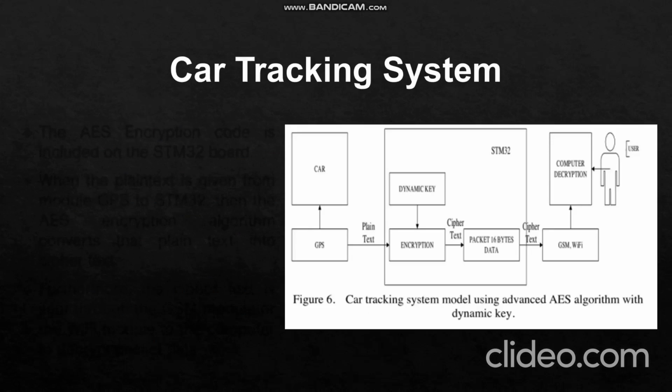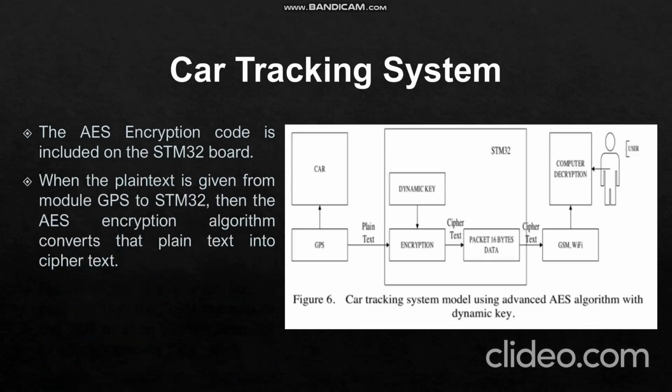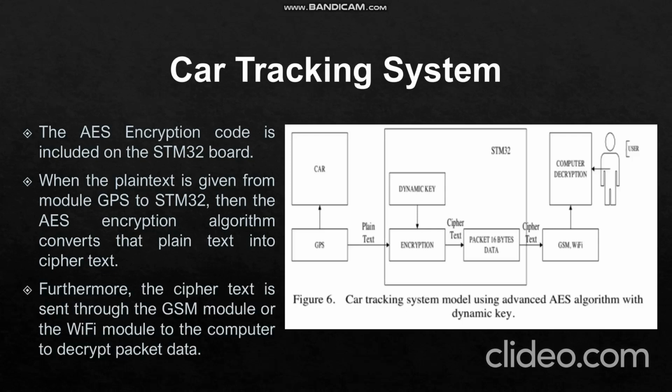As you can see in the figure, in the STM32 system model, STM32 will get tracking data of a car from the GPS module. The AES encryption code is included on the STM32 board. When the plain text is given from the GPS module to STM32, the AES encryption algorithm converts that plain text into ciphertext. The key is changed dynamically by the encryption process. Furthermore, the ciphertext is sent through the GSM module or Wi-Fi module to the computer to decrypt the packet data. The UART of STM32 is connected to the UART port of the GSM module or Wi-Fi module.